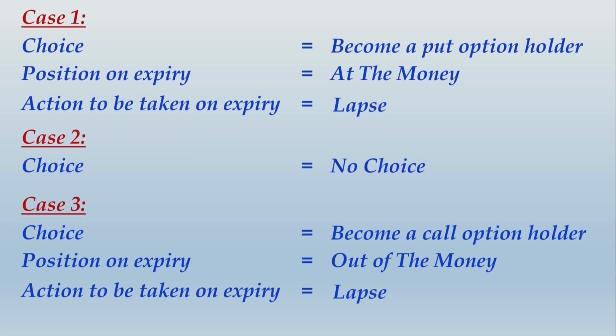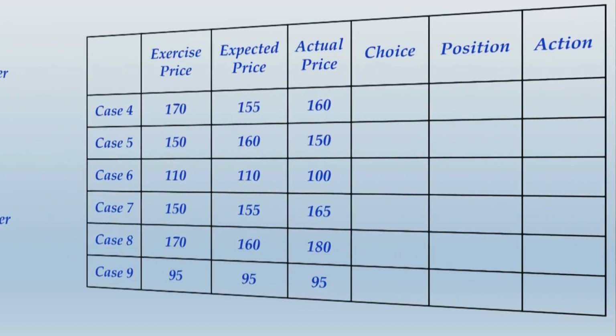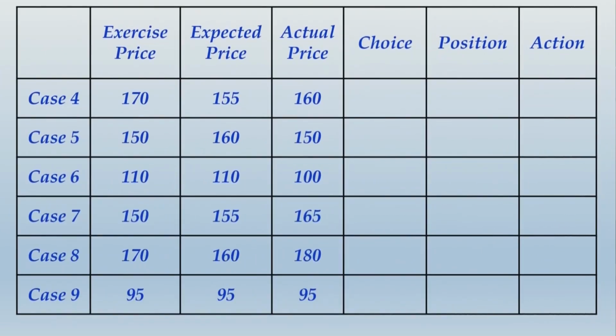So quickly take note of this much, and then I'll give you some more time to think and try the later 6 cases. Alright friends, once this much is done, let me show you this whole thing in a tabulated format so that you just write your answers over here, and I'll give you another 2 minutes to think and fill in the blanks. I've given you 2 minutes time.